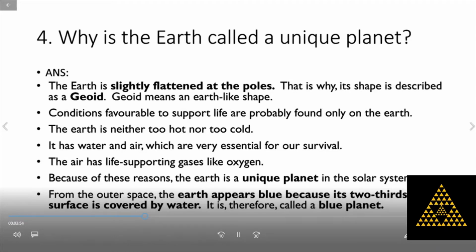Next, Earth is neither too hot nor too cold. It has water and air, which are very essential for our survival. Also, the air has life-supporting gases like oxygen. Because of these reasons, the Earth is a unique planet in our solar system. From outer space, the Earth appears blue because two-thirds of its surface is covered by water. So, it is also called a blue planet.